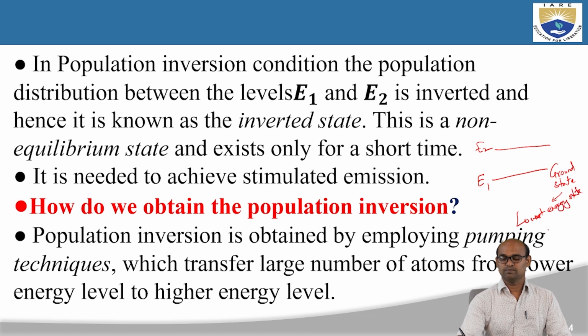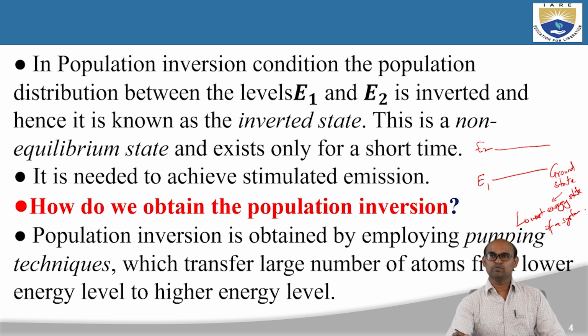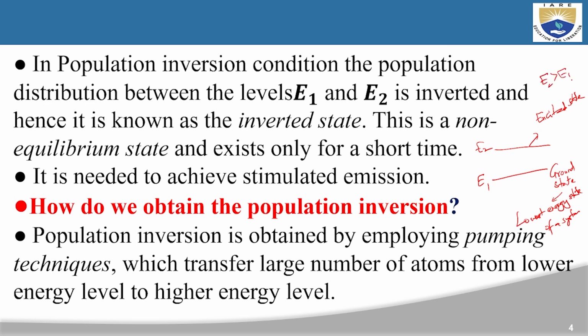E2 is the excited state, and E2 is greater than E1.